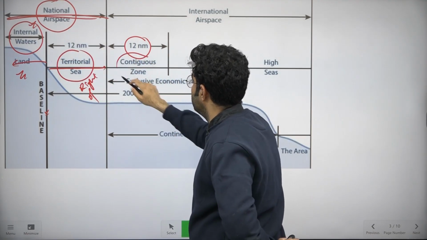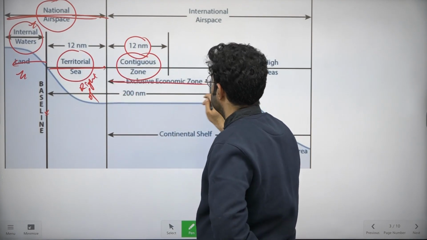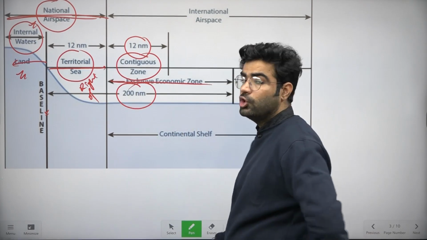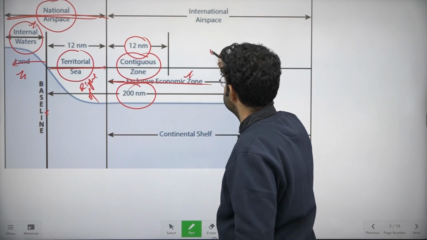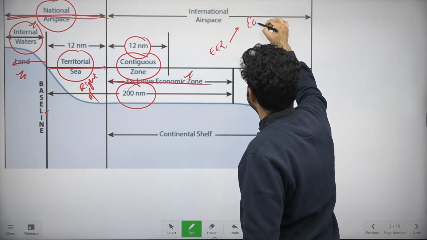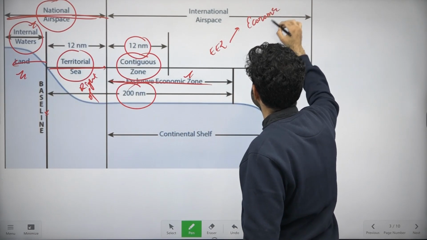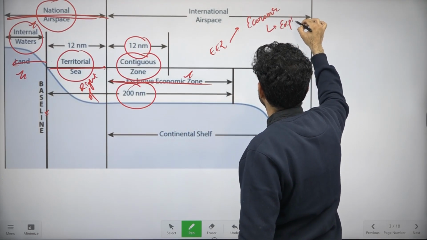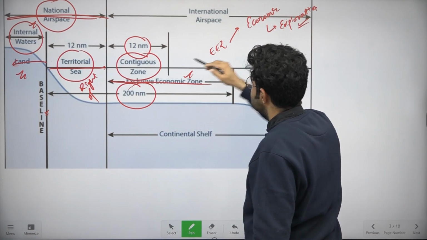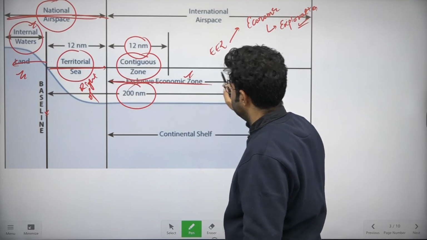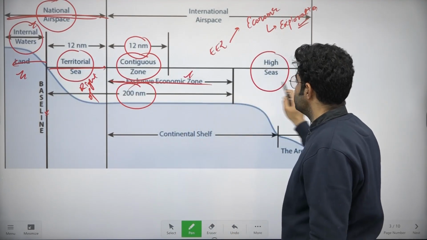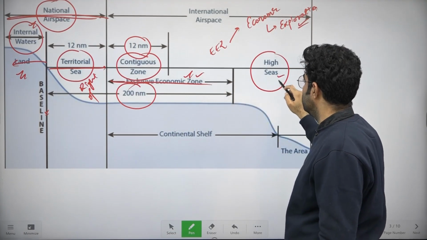Now this is known as the contiguous zone, and next from this baseline you can see here 200 nautical miles distance is known as the exclusive economic zone, that is EEZ. So in this EEZ, every country has economic rights. Economic rights means exploration rights. Living or non-living resources can be explored by this country up to 200 nautical miles, right? And then the sea beyond this exclusive economic zone is known as high seas.